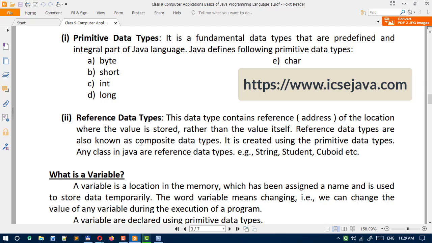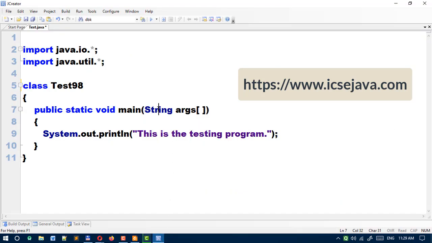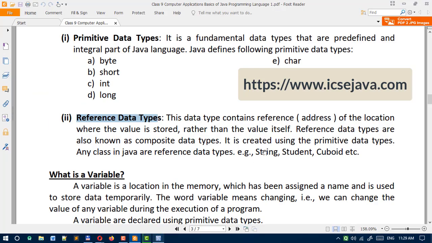So one thing keep in mind, composite data types are the same as reference data types, a similar name. It is created using the primitive data types. Any class in Java is a reference data type. For example, in this example you can see String. String is a reference data type, and another example here you can see Student, Cuboid. Whatever class name we are using, all the class names are generally reference data types.